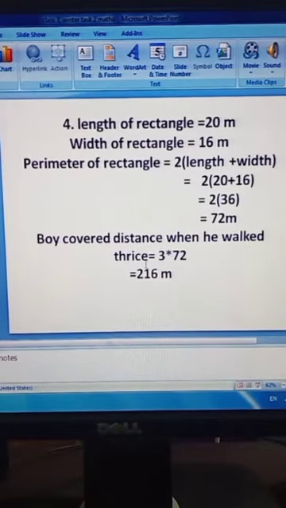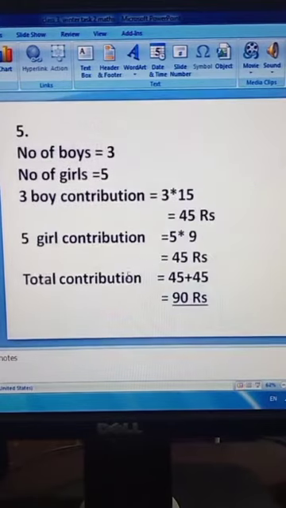In the question they told us that 3 times. Thrice means 3 times. 3 दफा उसने एक पार के गिर चक्कर लगाया. So we will multiply 72 with 3. So this is 216 meter.